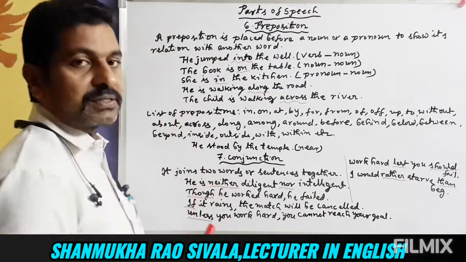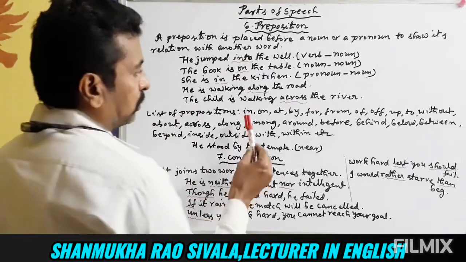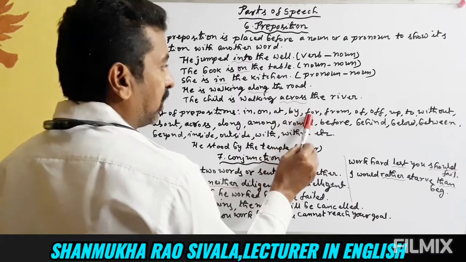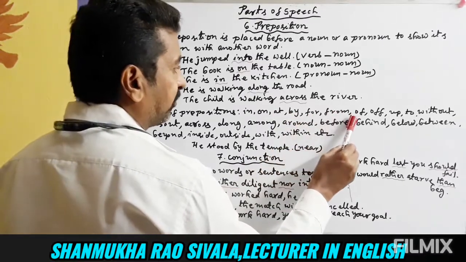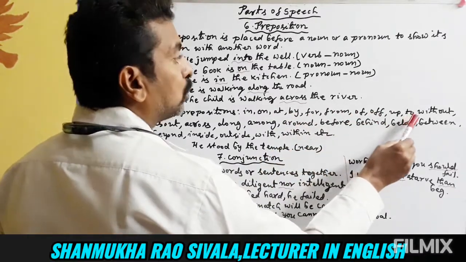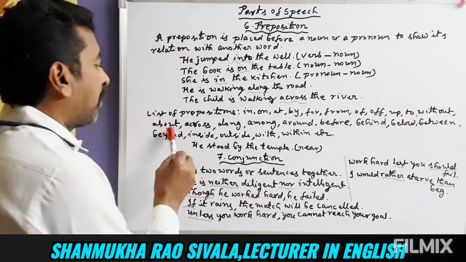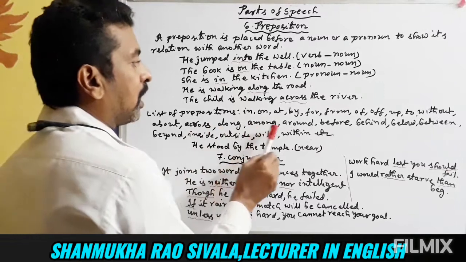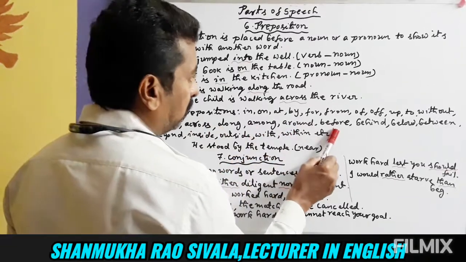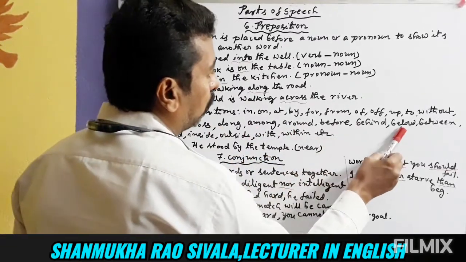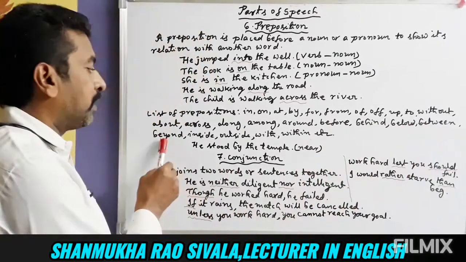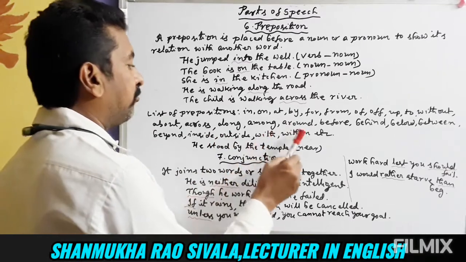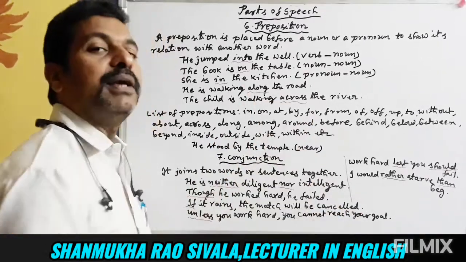Let us see the list of prepositions: in, on, at, by, for, from, of, up, to, without, about, across, along, among, around, before, behind, below, between, beyond, inside, outside, with, within, and there are many others.